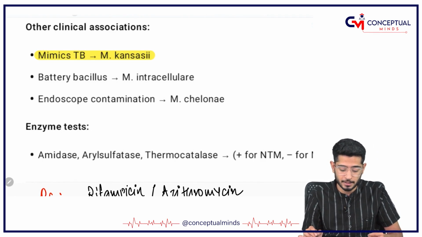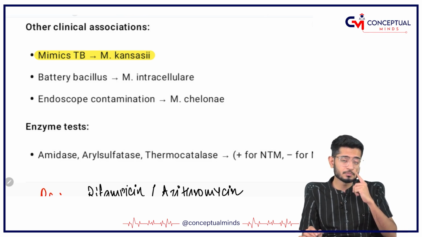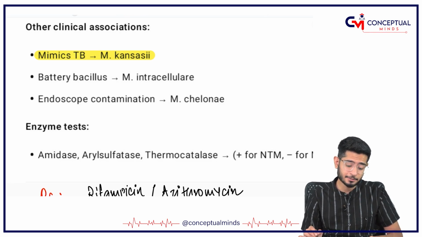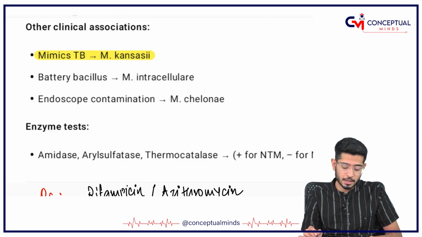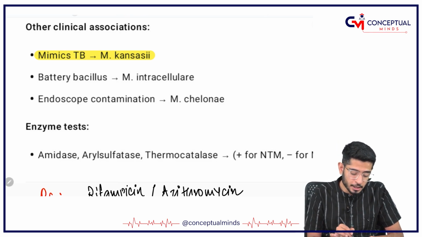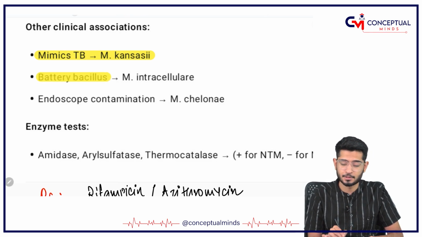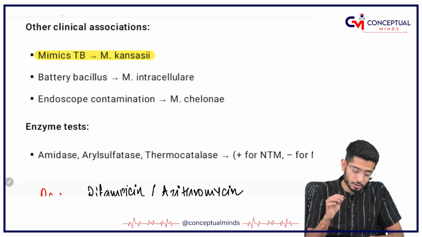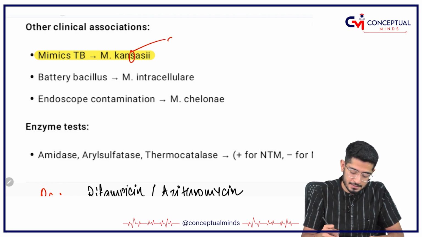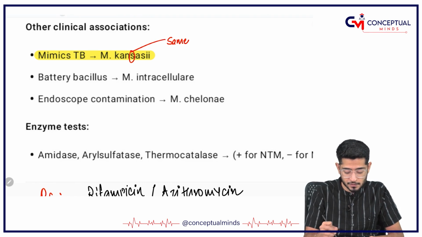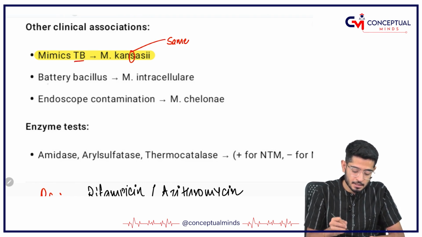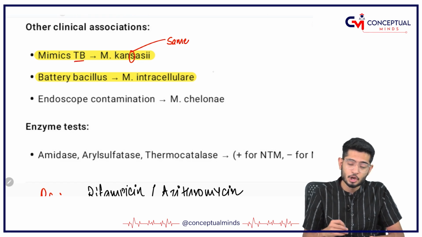That is Mycobacterium kansasii that mimics the TB. And then you have got battery bacillus. Now, how to remember kansasii? Remember this S for same. So, same like TB is kansasii. Next is battery bacillus, that is intracellulare.